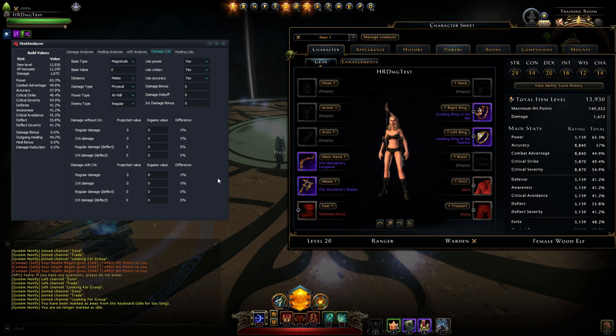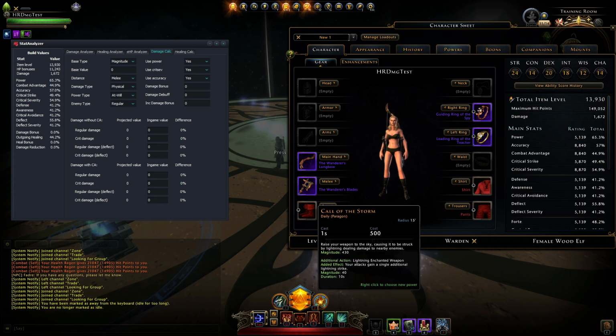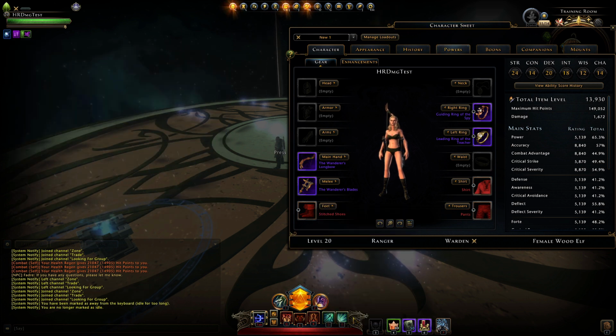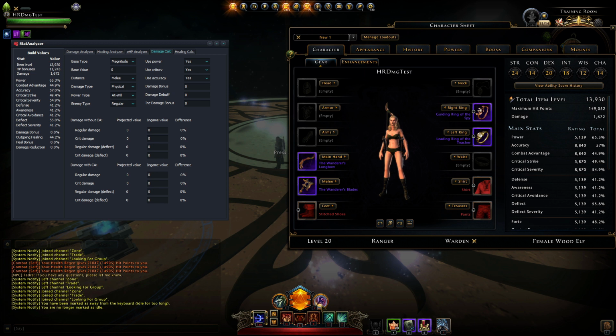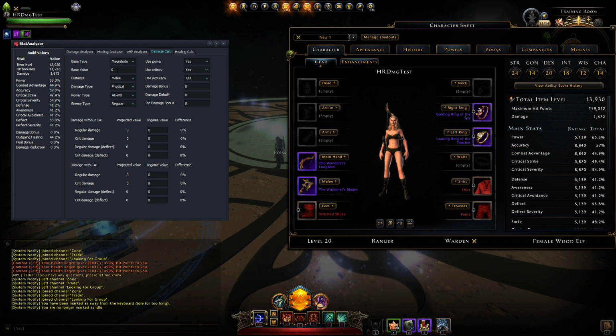There are two things I would like to test, which I already know are bugged. One is Cold Steel Hurricane, which is of course a daily. So if we fill in what this power does, we can see it's 700 magnitude. It's a distance ranged power, the damage type is magical, and the power type is a daily, of course. Enemy type is going to be regular.